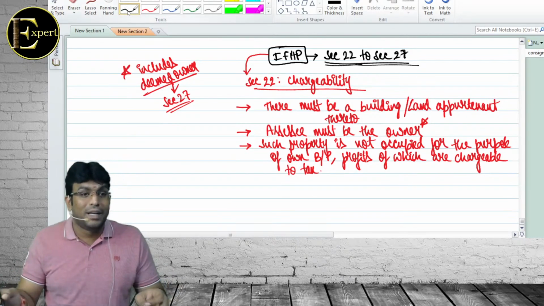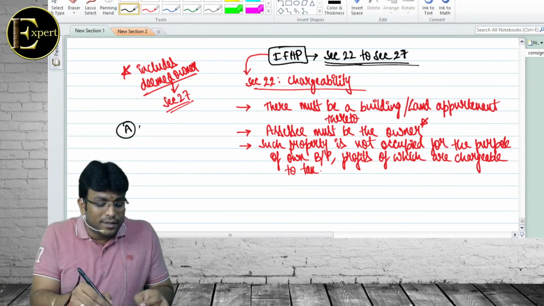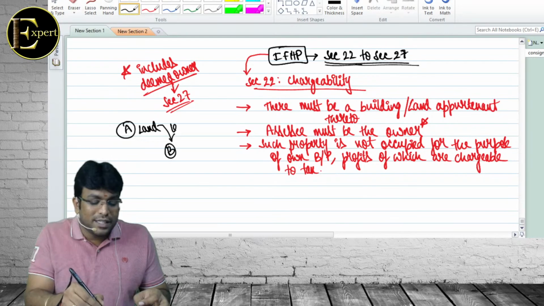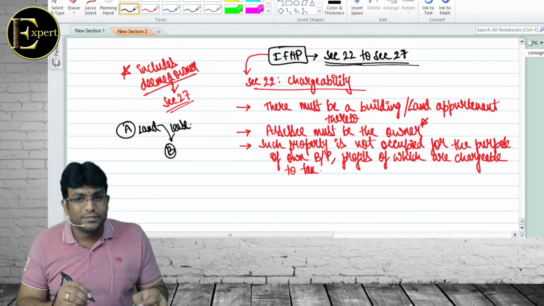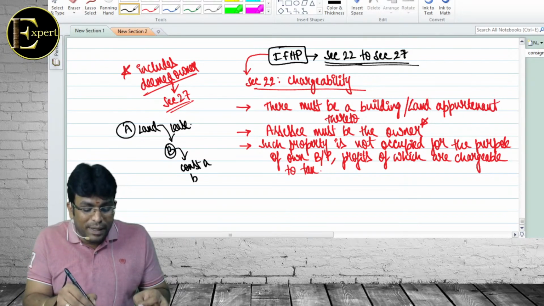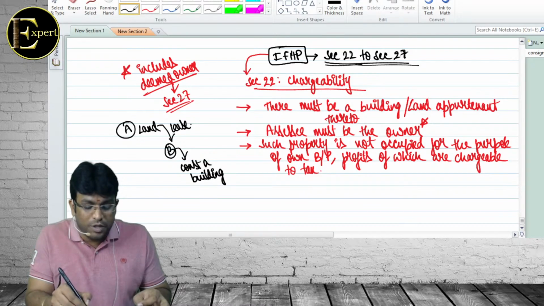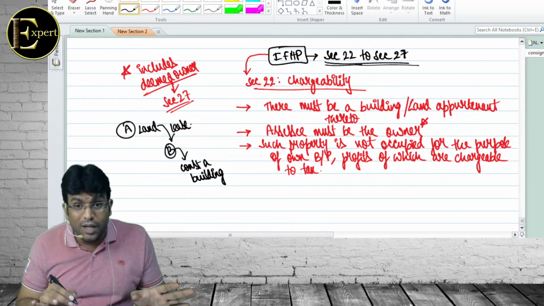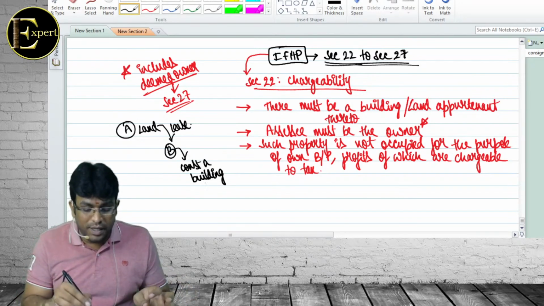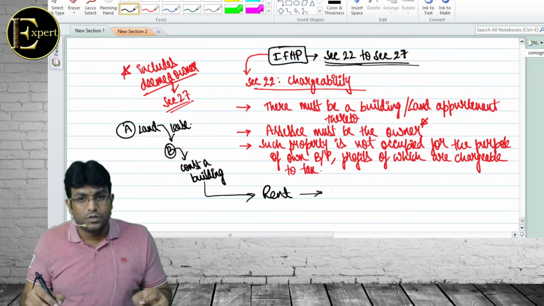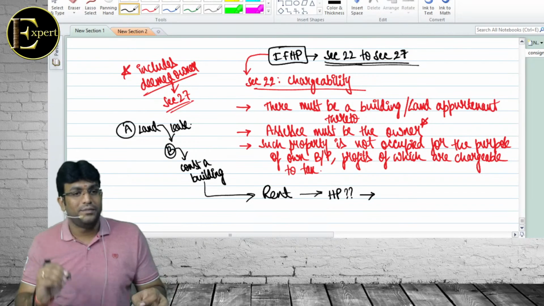I'll ask you one question. Think properly and tell me. There is one person A. He has got one land. Mr. B has taken a land on lease. समझ रहे आप मेरी बात? And B has constructed a building. Is the land belonging to B? B has taken land on lease and he constructed a building, and this building is given on rent. Is it taxable under house property? क्यों?